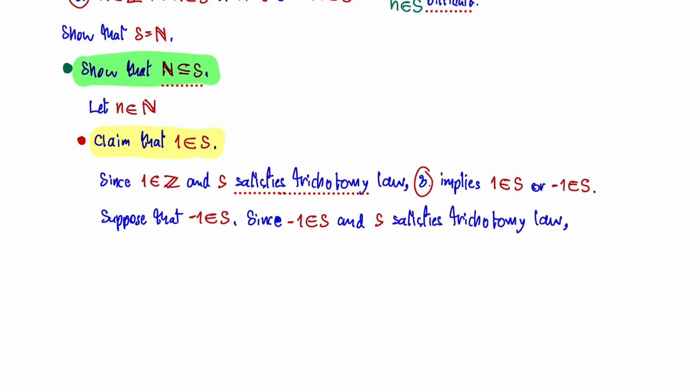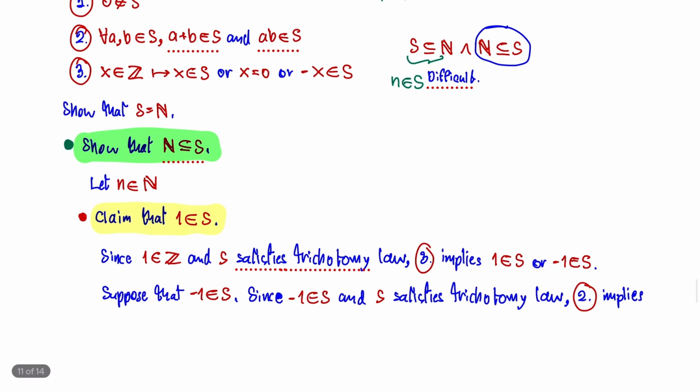I gotta use the second law. What does it imply? The second law right here, I want to start with multiplication. When minus 1 is in set S, you can have minus 1 times minus 1, which is 1, and is included in set S.